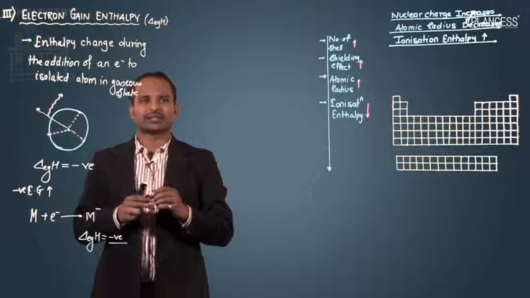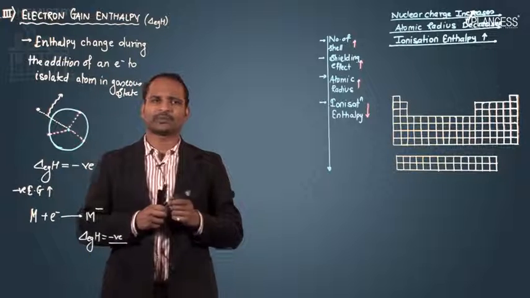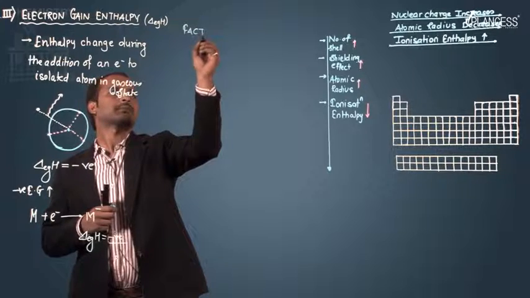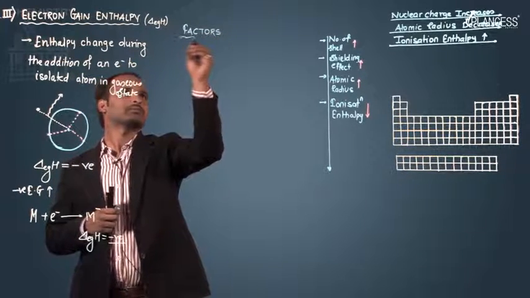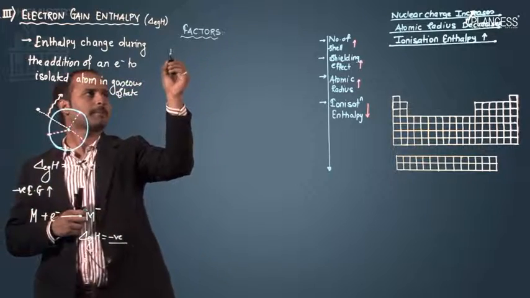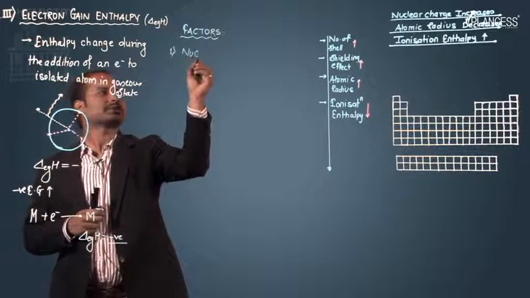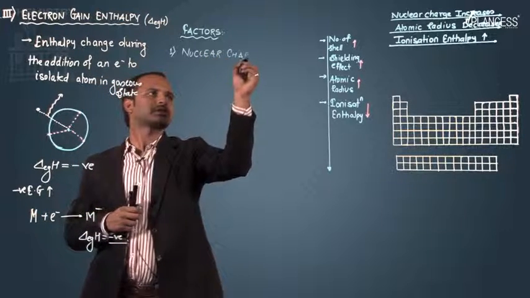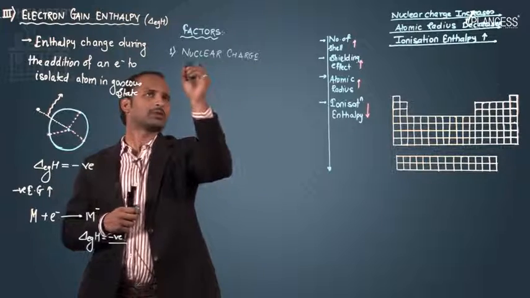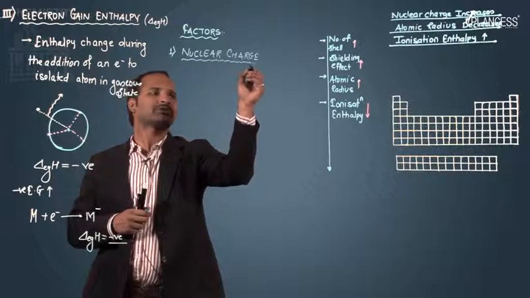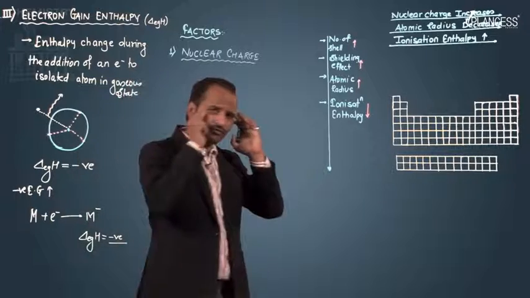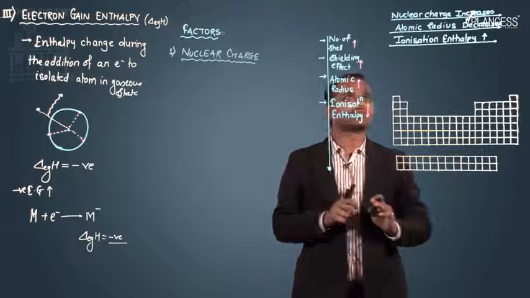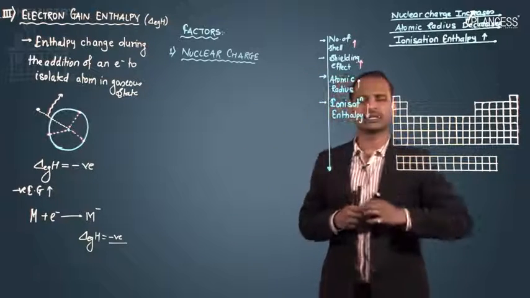Okay, now let's see the certain factors which again affect the electron gain enthalpy. The factors are approximately the same. The factors are: number one, the nuclear charge, is the first factor. Whenever we talk about the nuclear charge, we only think about moving across the periodic table from left to right. So when we move from left to right, the nuclear charge increases.